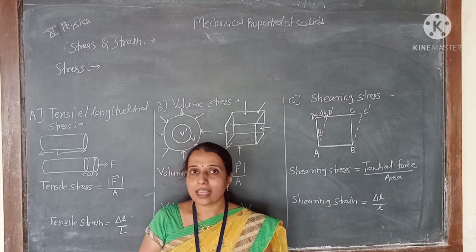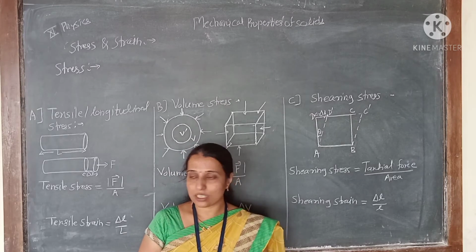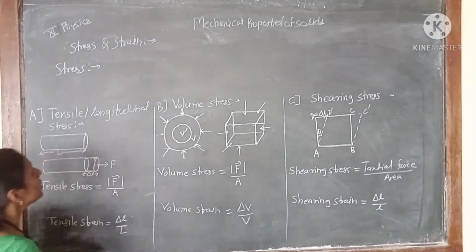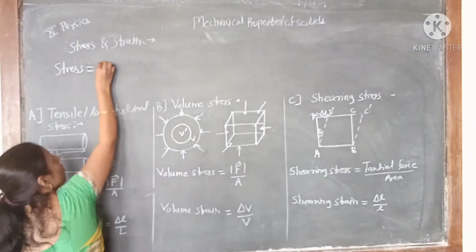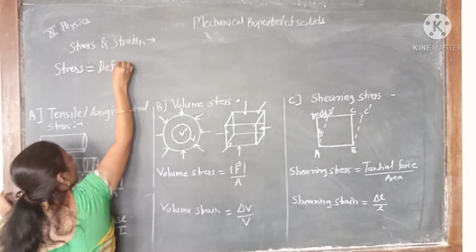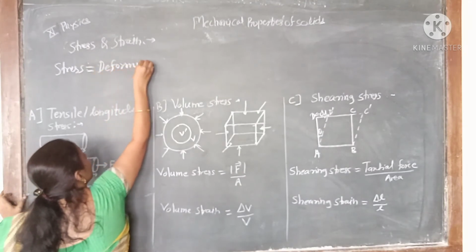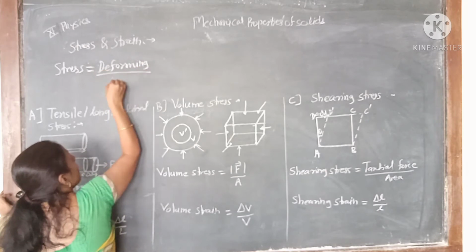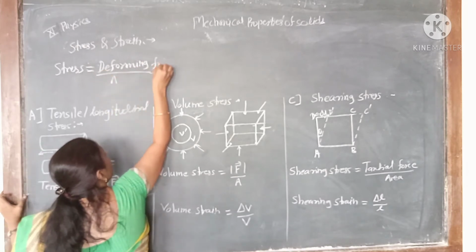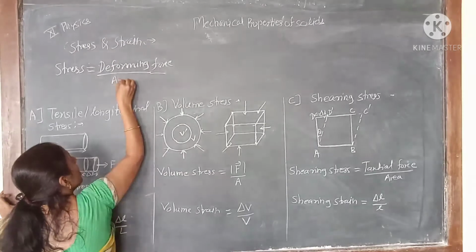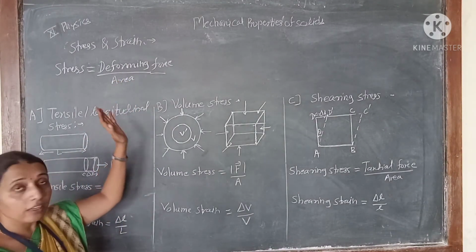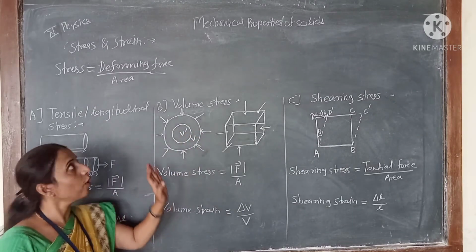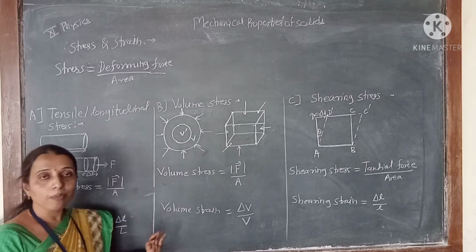Because they are equal but opposite, that per unit area is called stress. So see the first concept, stress is nothing but the internal restoring force or the deforming force upon area, per unit area.